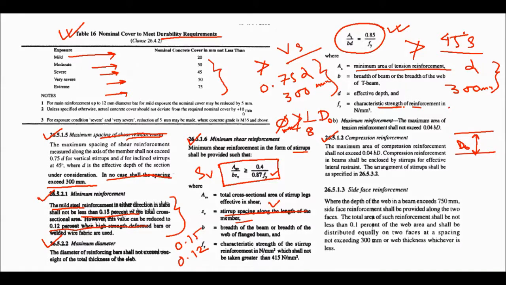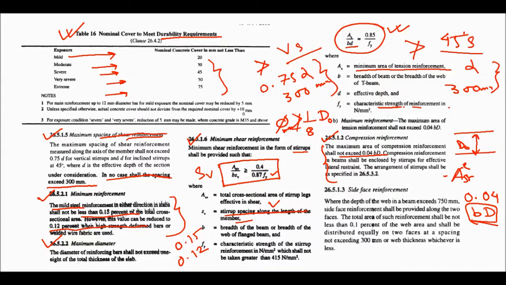For compression reinforcement, the maximum area of compression reinforcement shall not exceed 0.04 into B into D. See, B is the width, D is the total depth, not the effective depth. Okay, D is the total depth here.